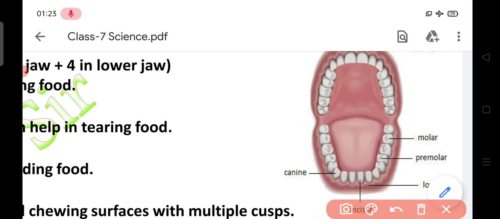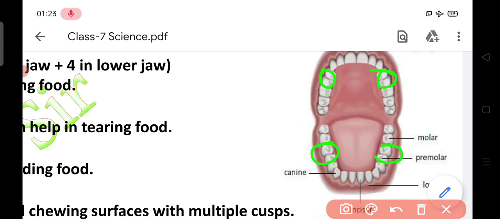And next, premolars. Premolars are total 8 in numbers and help in grinding food. Premolars here, 2 here, 2 here and 2 here. Total 8 in numbers.